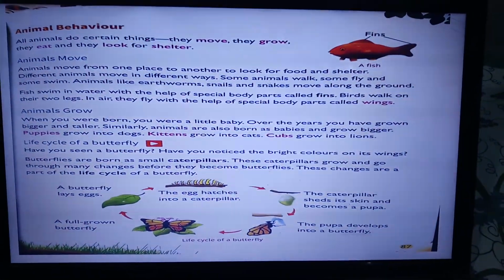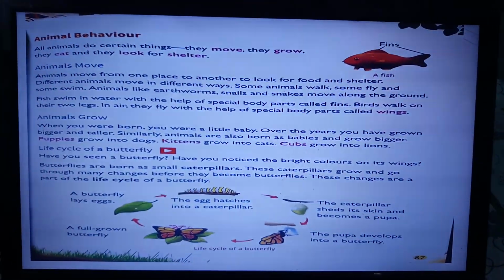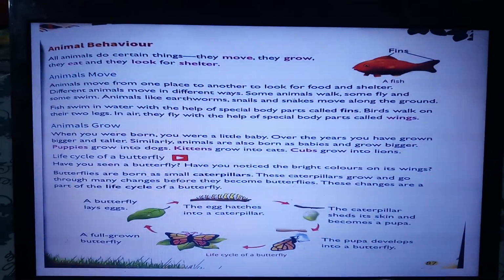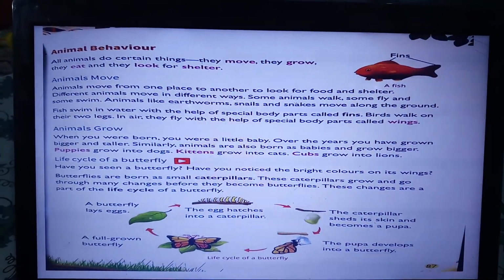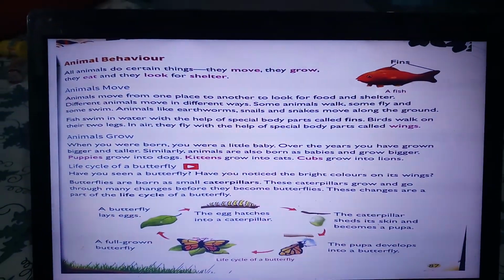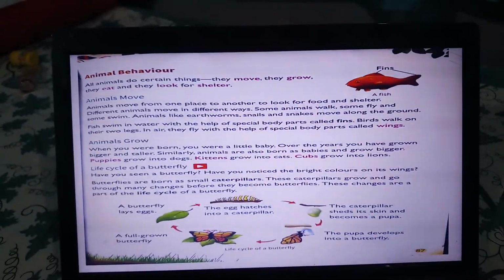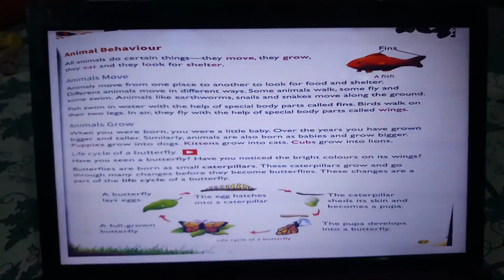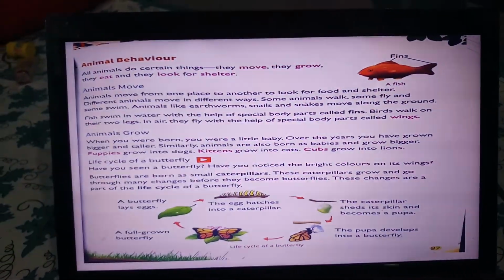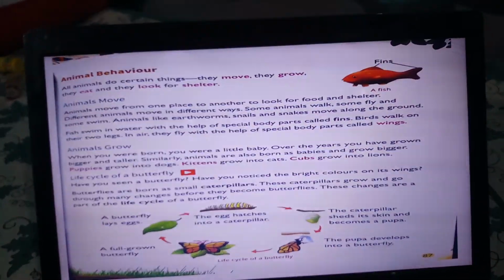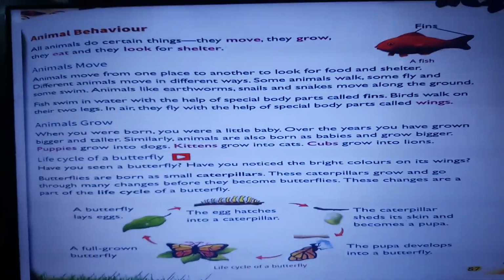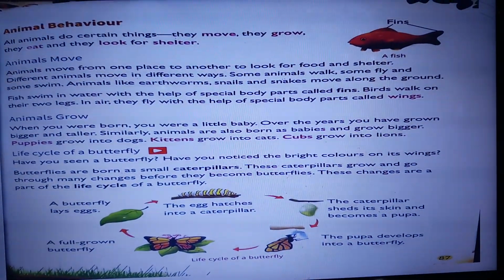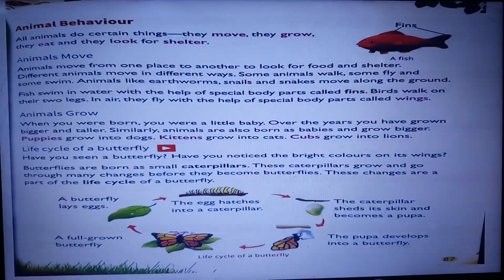Animal behavior. All animals do certain things. They move, they grow, they eat and they look for shelter. So, these are the certain things that animals do. What do they do? They move, they grow, they eat and they look for shelter.